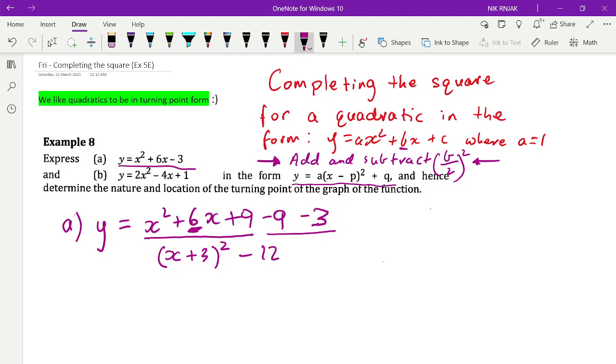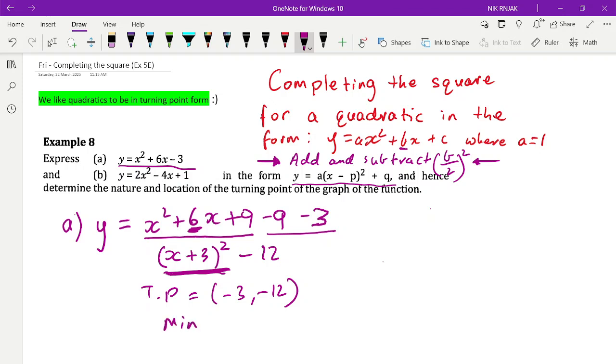So now my function is in turning point form. What I've done is I've completed the square. I've made this part here into a square. You can think of it as being a square with side lengths x plus 3. Now that I have it in turning point form, I can clearly read off what the turning point is. The turning point is minus 3, minus 12.